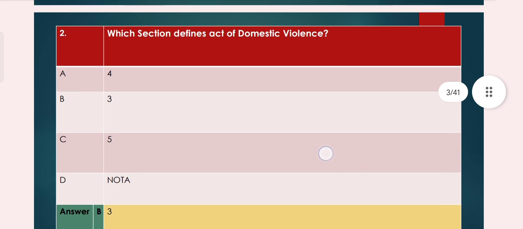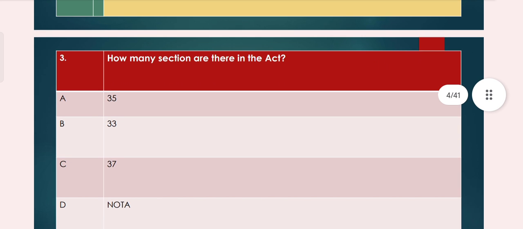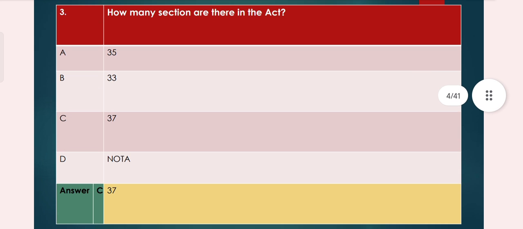Question number 2, which section defines act of domestic violence? Option A 4, option B 3, option C 5, option D NOTA. So option B 3 is the right answer. Question number 3, how many sections are there in the act? Option A 35, option B 33, option C 37, option D NOTA. So the answer is option C 37.